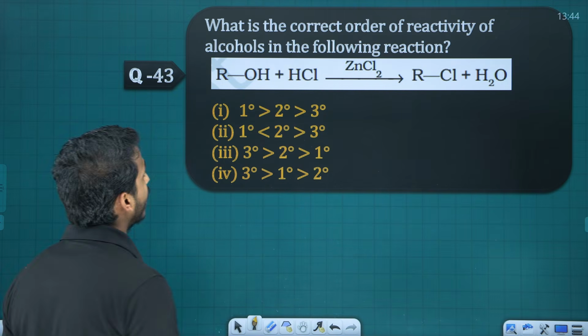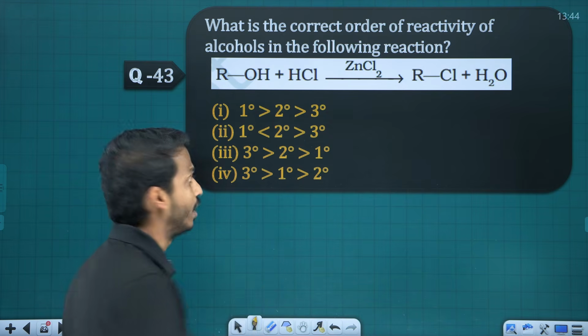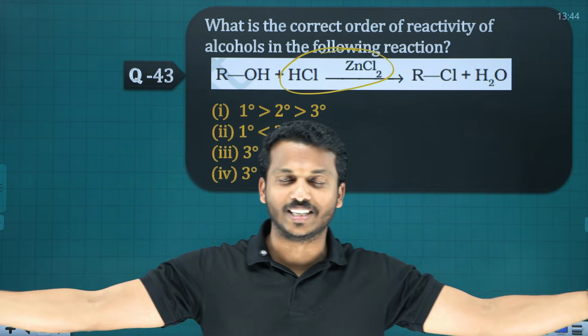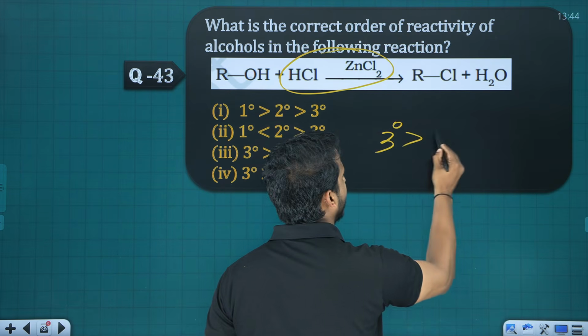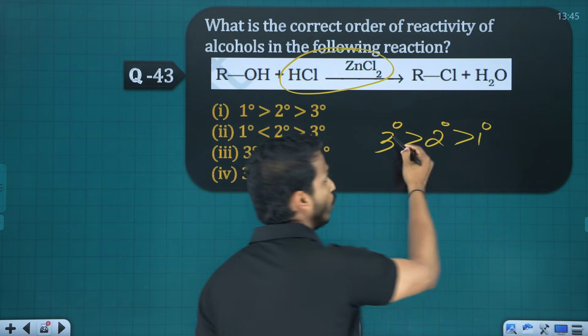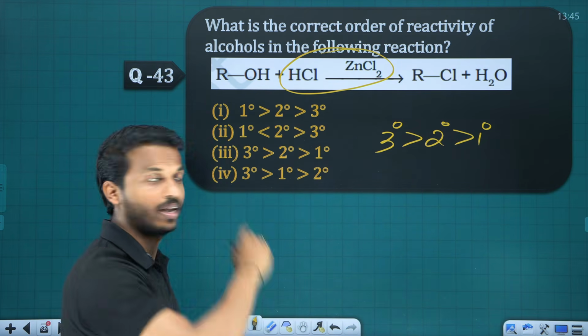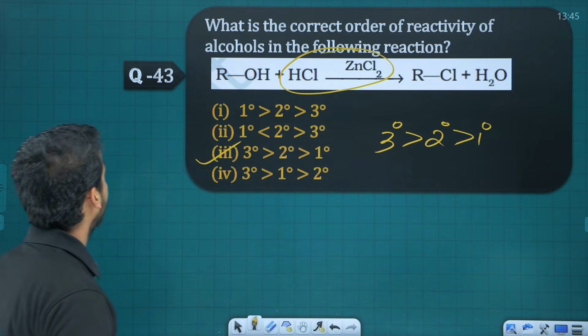43. What is the correct order of the reactivity of alcohol in this reaction? What is HCl and ZnCl2? Lucas reagent. Lucas reaction follows the order tertiary greater than secondary greater than primary. Tertiary will give immediate turbidity because it follows SN1 mechanism. So tertiary, secondary, primary, option 3.